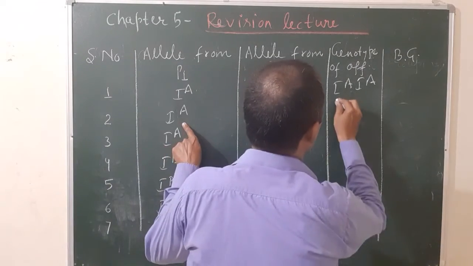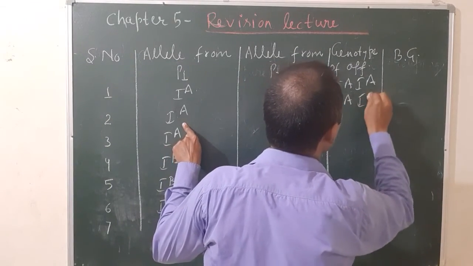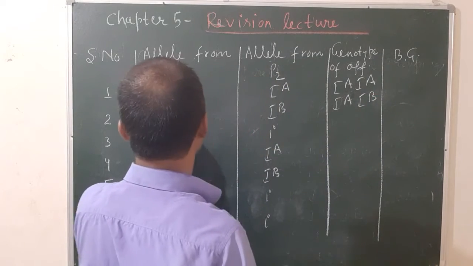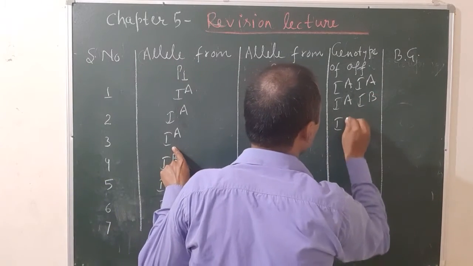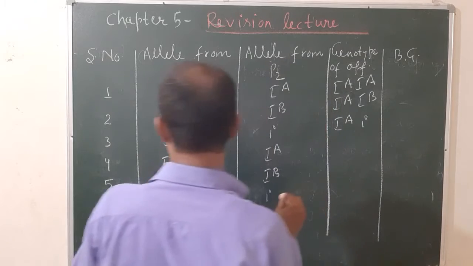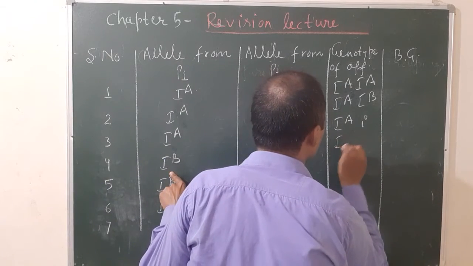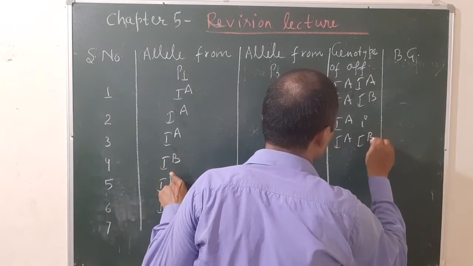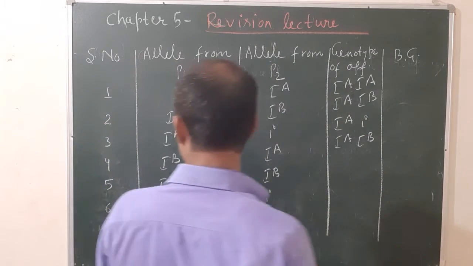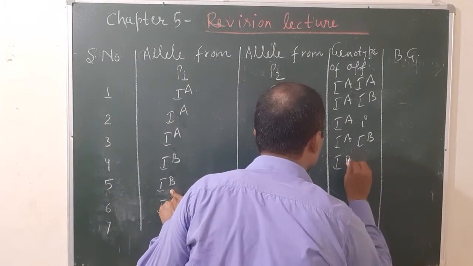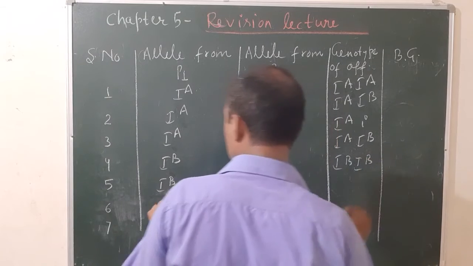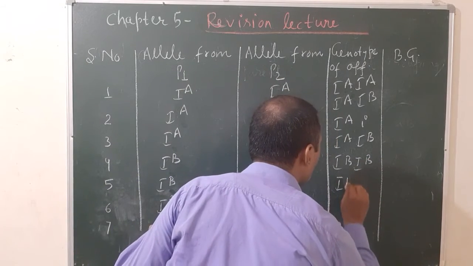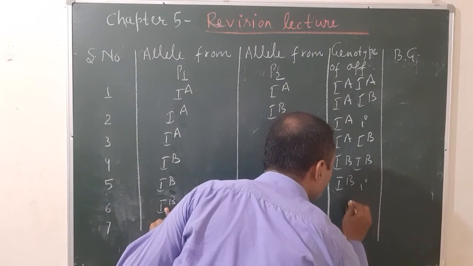Second one, IA and IB. Third one, IA and i. Fourth one, IB and IA, no problem. Then fifth one, IB and IB. Sixth one, IB and i, and last one i and i.